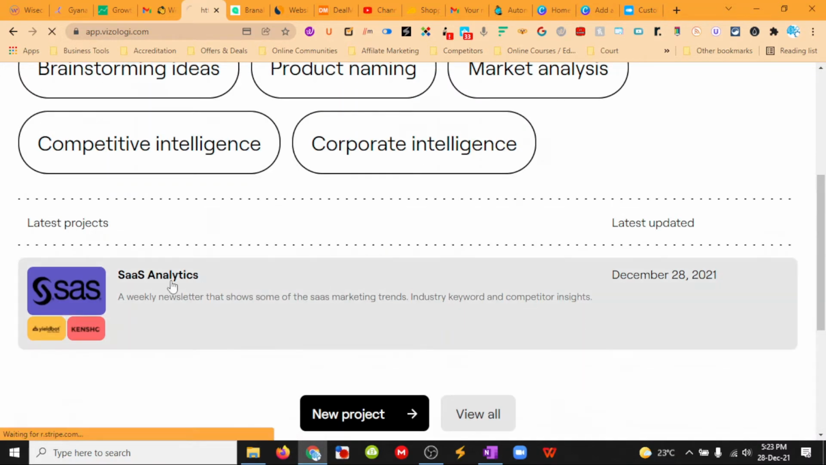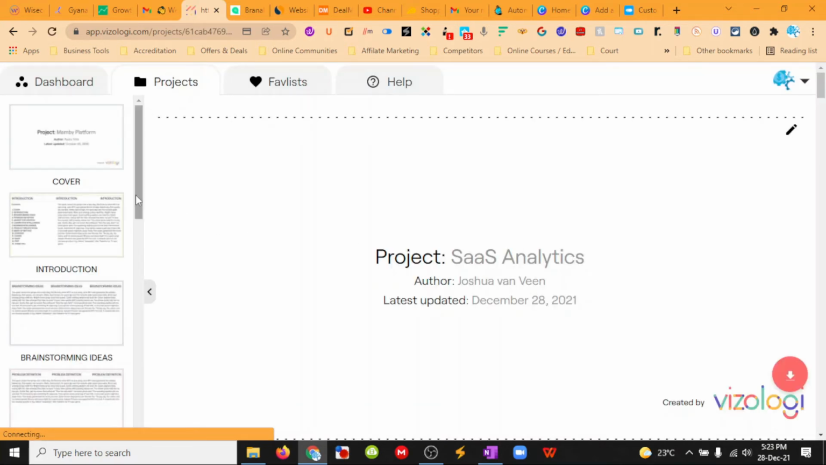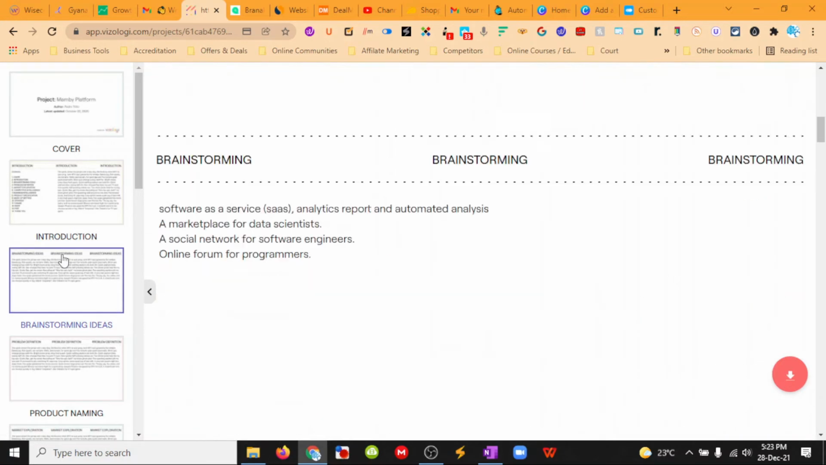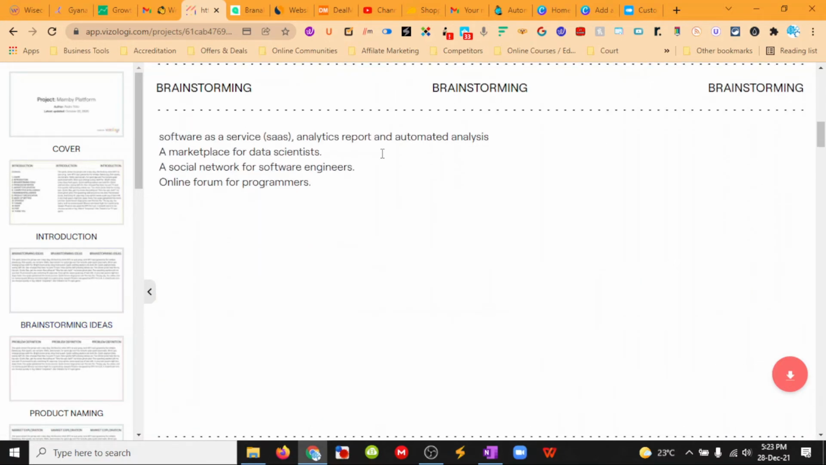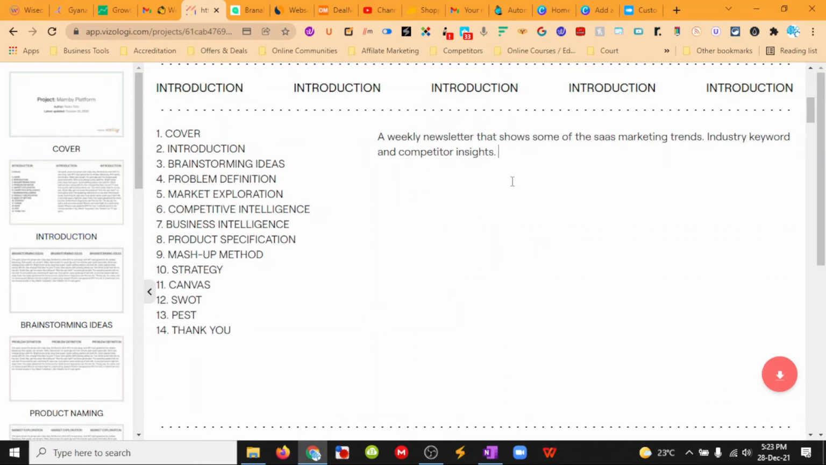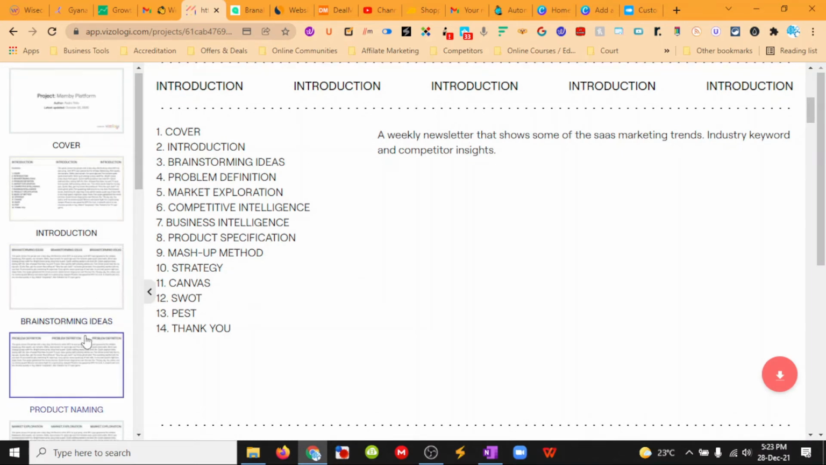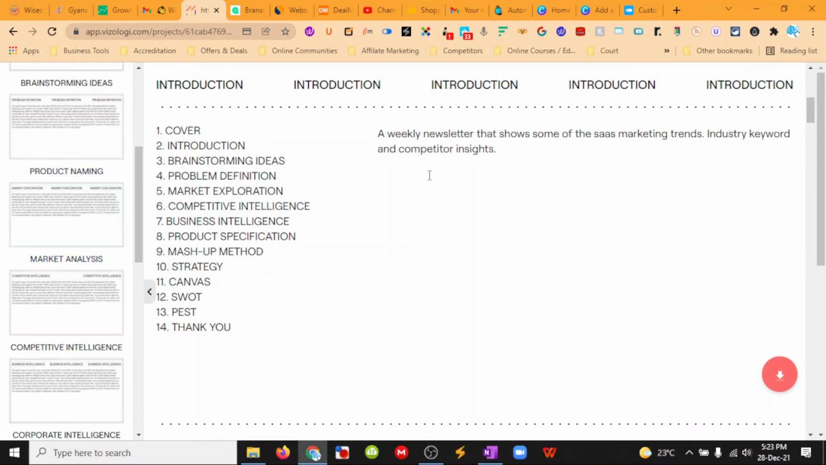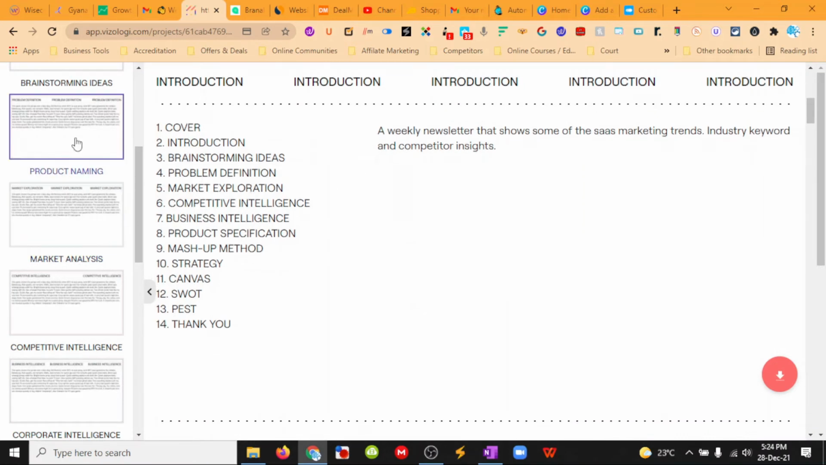Okay, so this is the project that I started. So we open up the project. SAS Analytics, and then it comes down and I got a cover, so my introduction. I can export this. So I got cover, got the brainstorming, introduction, titles underneath it here. Then I can just expand on this, write more of an introduction. Then brainstorming ideas, so how the idea is formulated, and product name, so product naming.